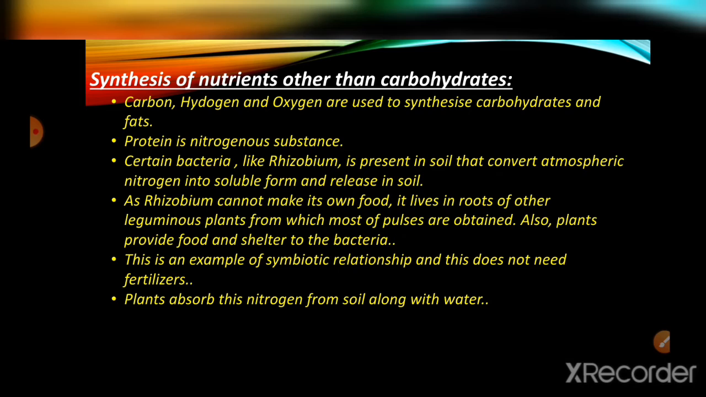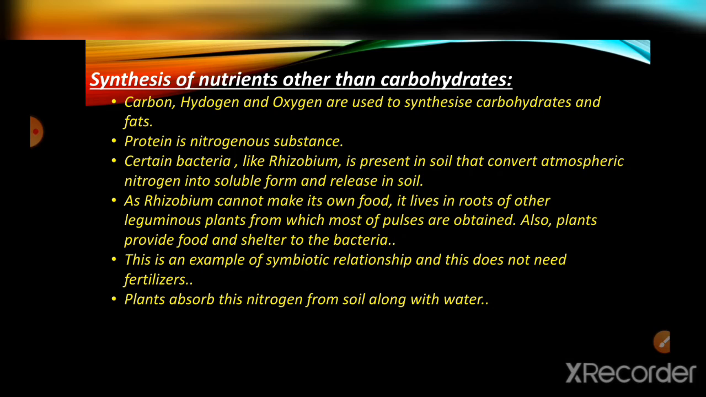Now, when we see about rhizobium, they are present in the roots of leguminous plants, because rhizobium cannot make its own food, so it depends on plants for its food. So rhizobium provides a soluble form of nitrogen, whereas plants give food to rhizobium. This is an example of a symbiotic relationship, which you will read in the last.